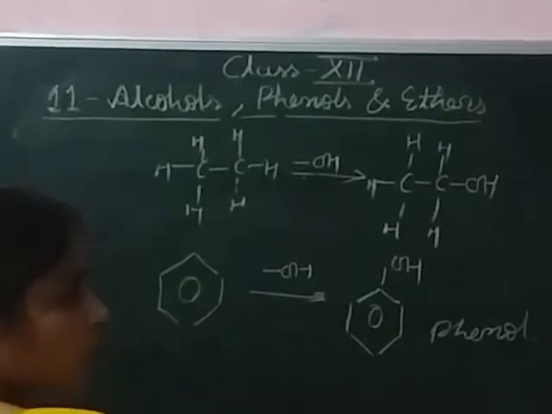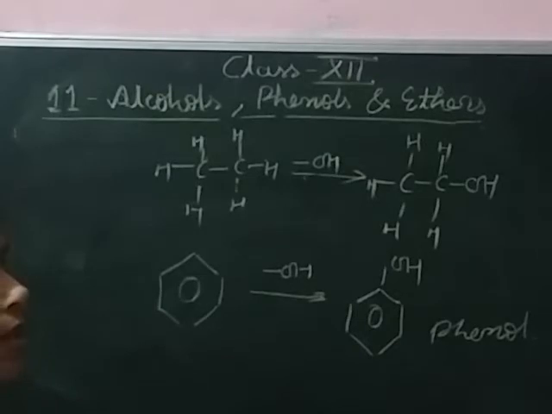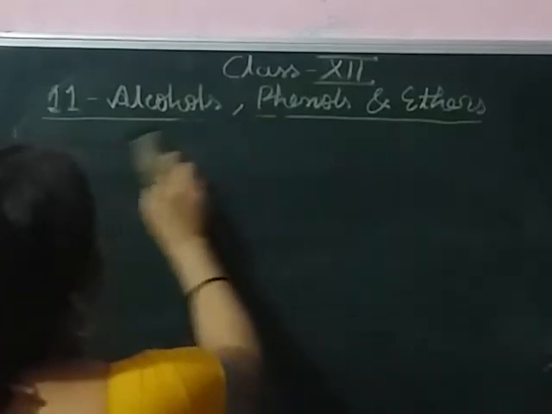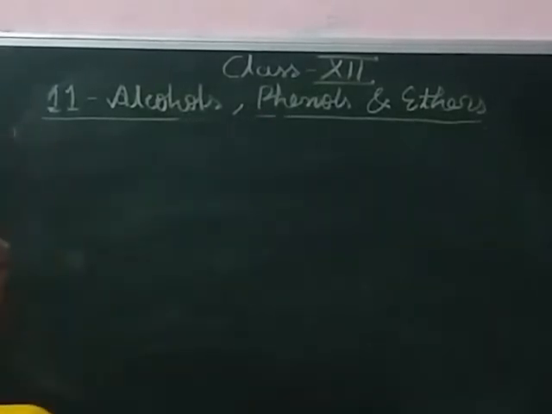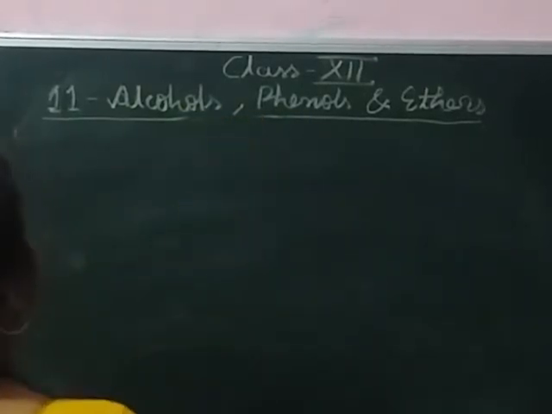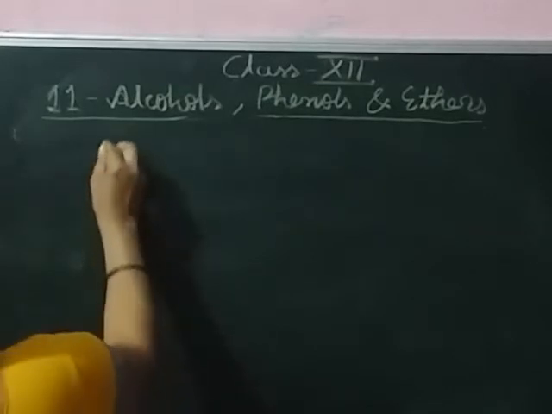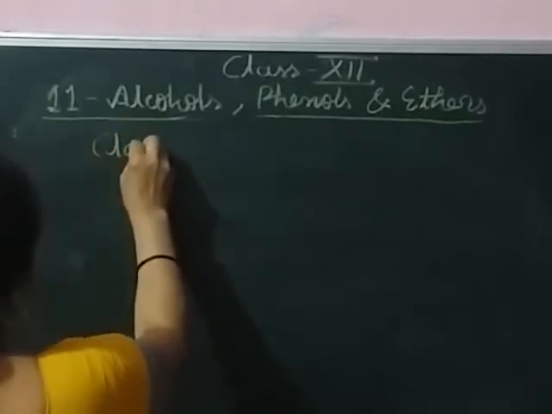Nowadays we widely use alcohols. We are facing the problem of coronavirus, and to kill the coronavirus we are using sanitizer. The main constituent of sanitizer is alcohol, meaning ethanol, propanol. Alcohol is also present in sugar, paper and cotton. So first we will study the classification of alcohols and phenols.